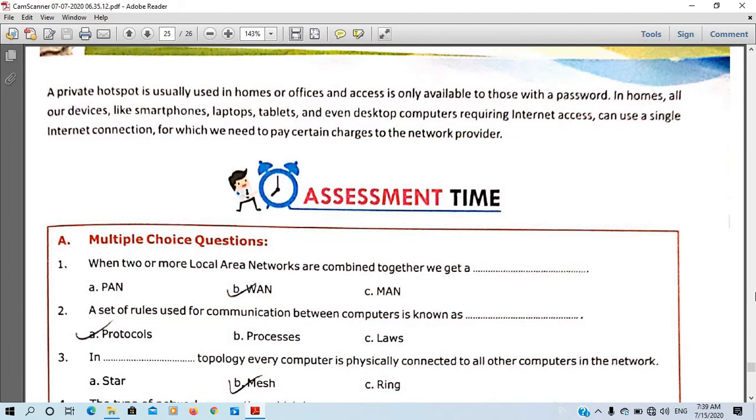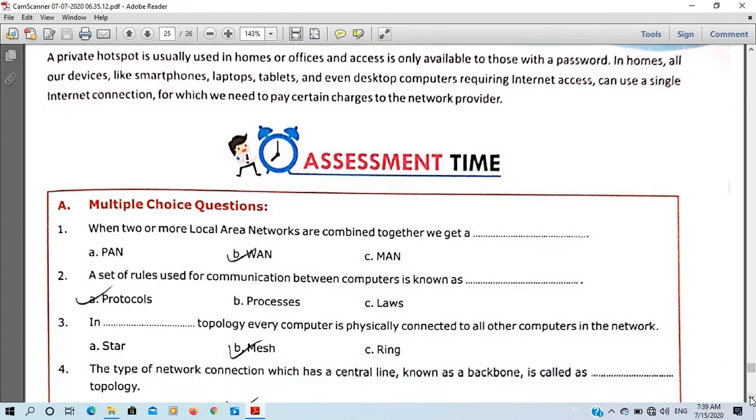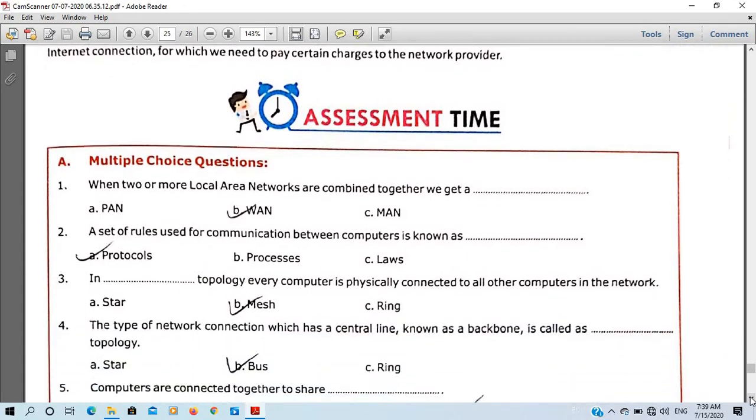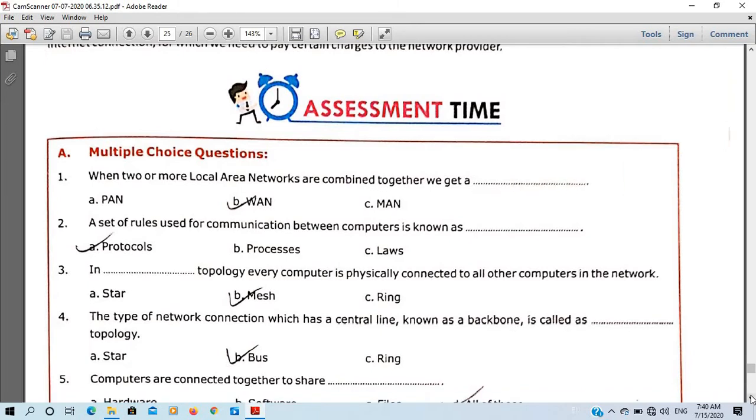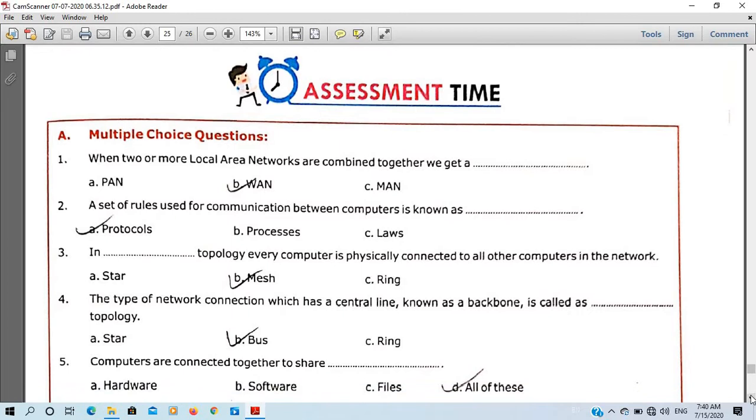The very first one is a multiple choice question, and here the first one is: when two or more local area networks are combined together we get a blank. So when two or more local area networks combine together, then it becomes a wide area network. So number one answer is B. Question number 2.